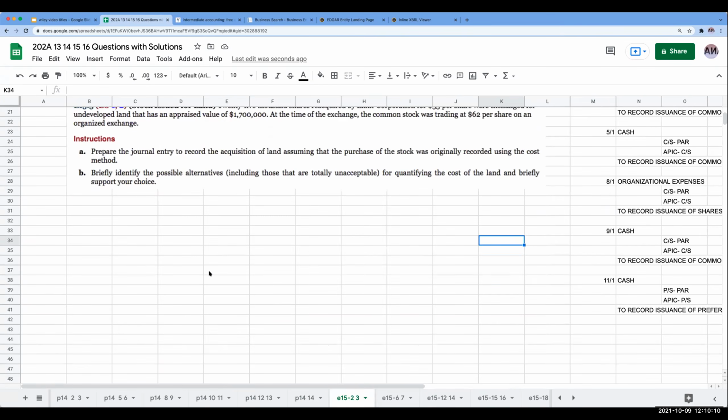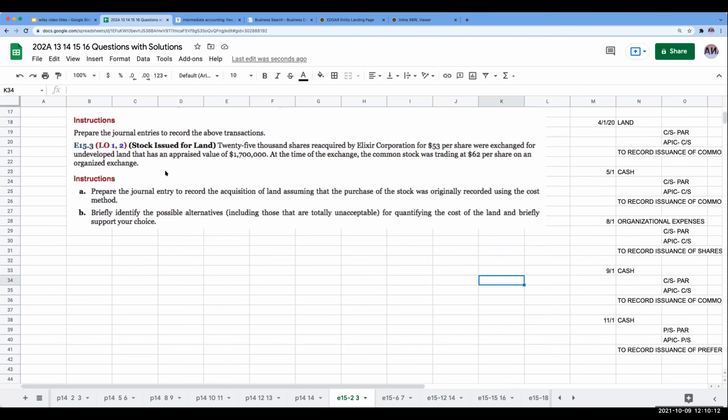Let's now take a look at exercise 15-3. Okay, so stock issued for land. 25,000 shares reacquired by Elixir for $3 per share were exchanged for undeveloped land that had an appraised value of 1.7 million. At the time of the exchange, the common stock was trading per share on an organized exchange. Okay, so over here, we're going to prepare the journal entry to record the acquisition of land, assuming that the purchase of the stock was originally recorded using the cost method.